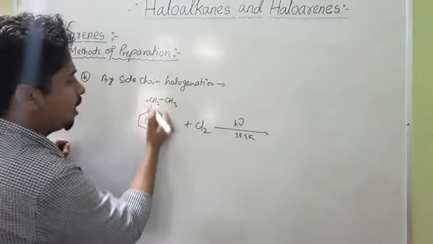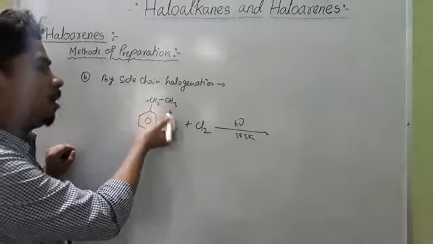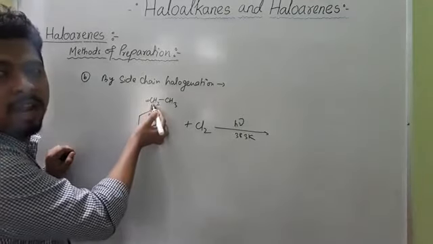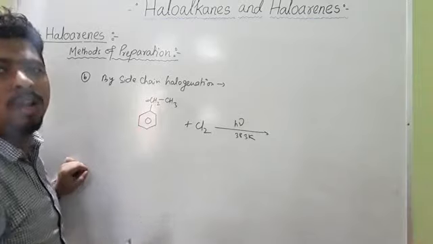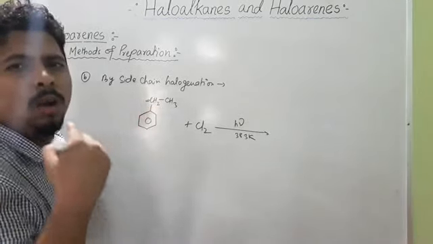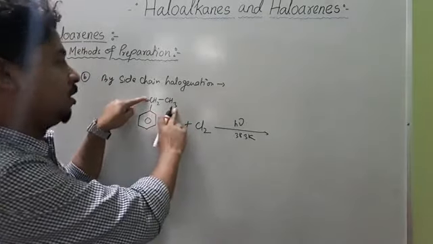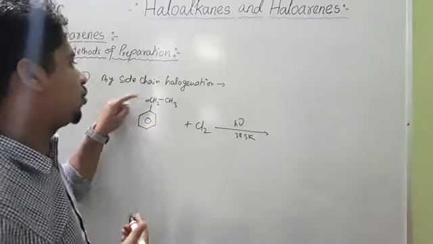This carbon is called the benzylic carbon, and it is very much reactive compared to the CH3, because it is directly attached to the benzene group. The hydrogens attached to this carbon are more acidic, or more reactive. So this hydrogen will react faster with the chlorine atom than the other ones. So you will get the benzylic substitution product.